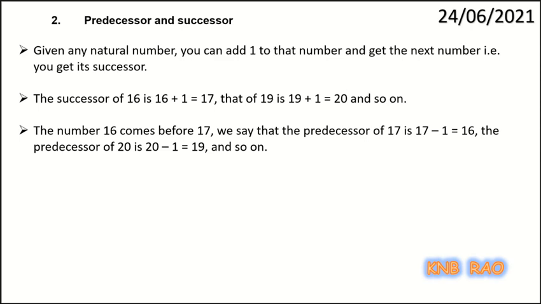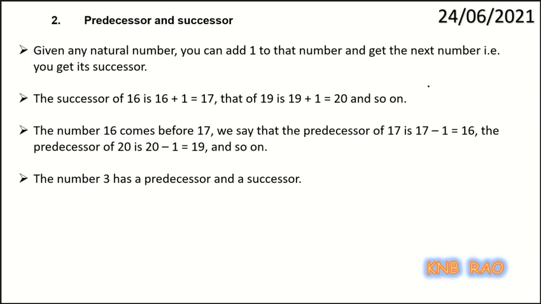So some numbers of the natural numbers set have predecessors. Why did I say only some of the natural numbers have a predecessor? Let me explain. The number 3 has a predecessor as well as a successor. Every natural number has a successor.